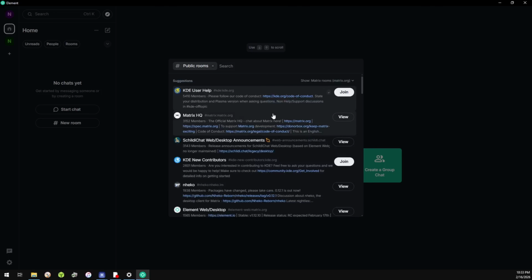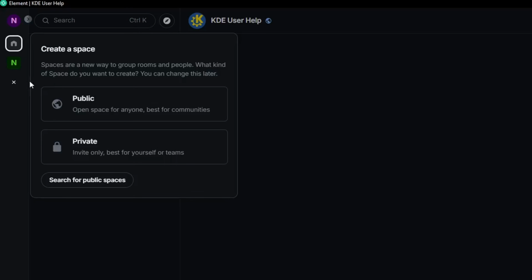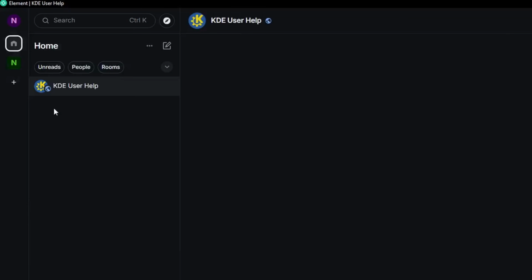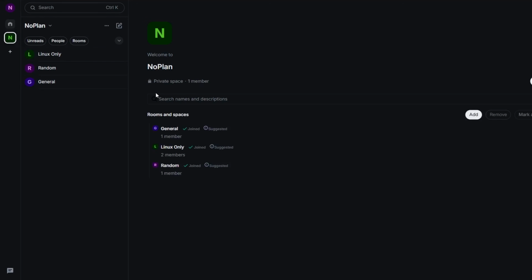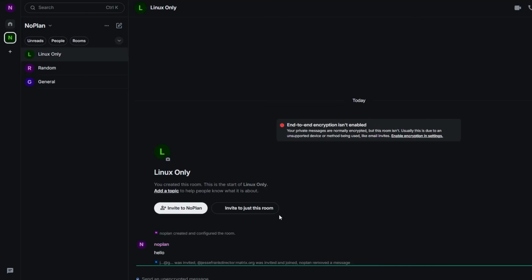Very similar to Discord. You've got sort of an explore public rooms. You've got KDE user, Matrix HQ. You're able to join servers pretty easily. Now, in order to create one, just go to the top left, create space. I've created a private one, and it's called No Plan, of course. We've got Linux only, random, general. You can click on it. Got a chat history, it's keeping that up.